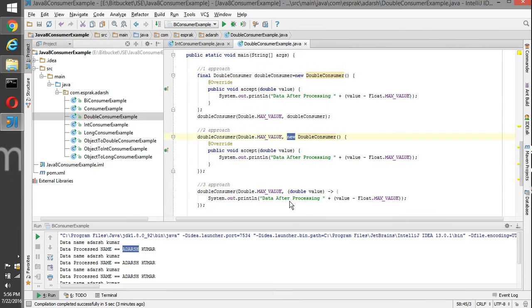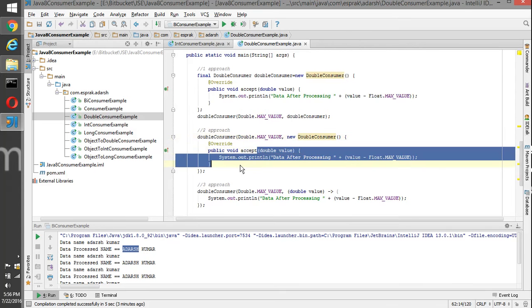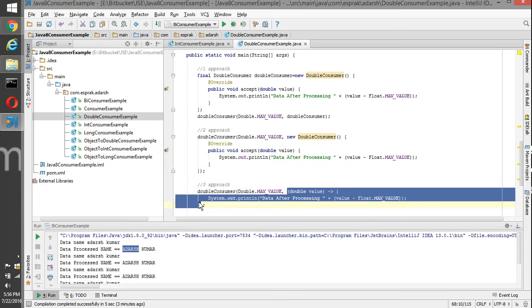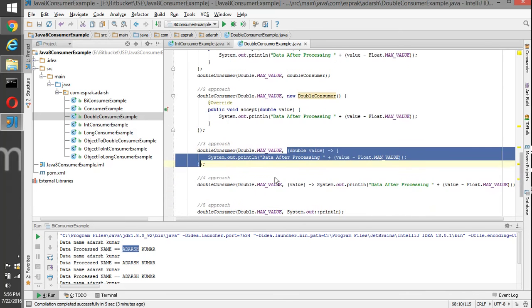But JDK8 says, okay, I don't want all the anonymous implementation, pass me only the relevant code. So we have just passed this section, and it understands that this is an implementation for the accept method. So that becomes our third approach.